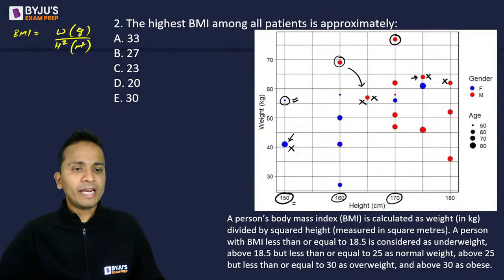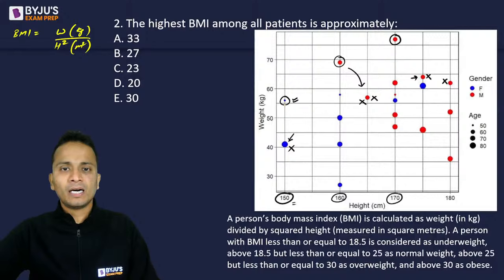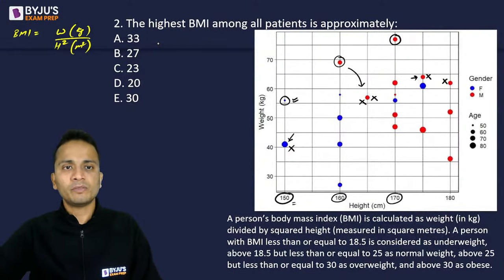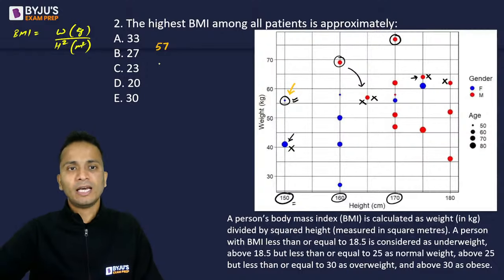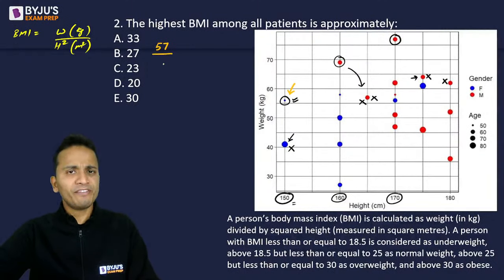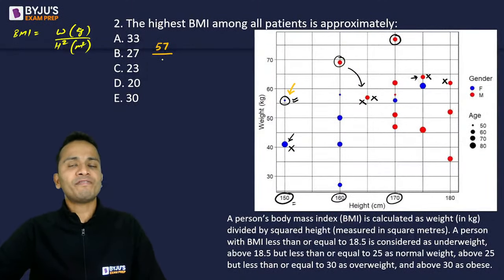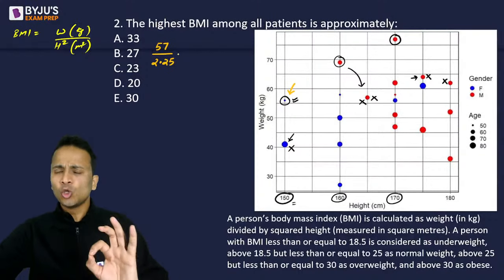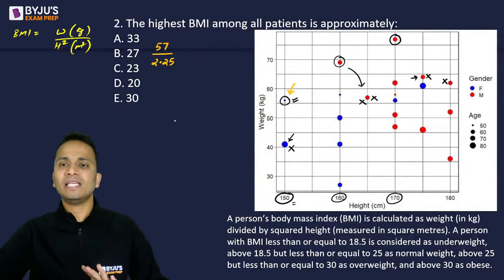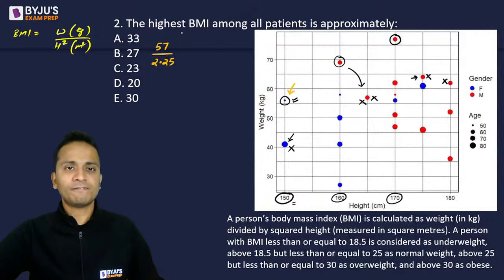Okay, so let me write the fractional values of their BMIs. First one, what will be its weight? 50, 55, 57. So approximately 57 is the weight, for the first patient, this one. And the height is 1.5 meters. So let's square 1.5 meters. So 2.25. So the denominator will be 2.25. I'm slowly explaining how I make the calculations, right? This is the first number.